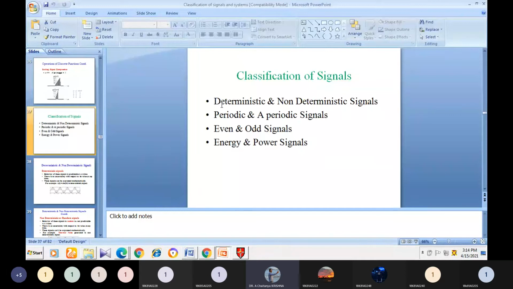Can anyone tell me what is a deterministic signal and a random signal? Can anyone tell me these definitions? Deterministic and random, or periodic and aperiodic, even and odd, energy and power signals.